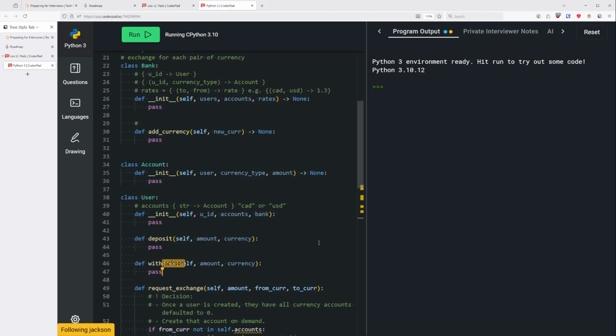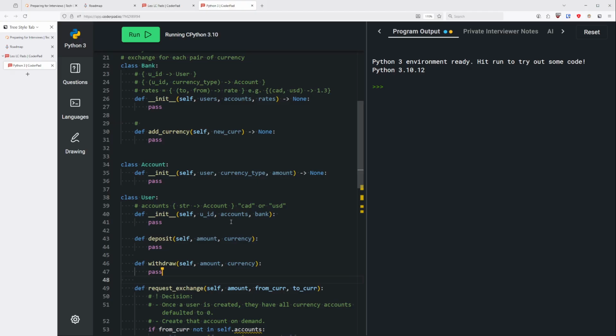There's no right or wrong answer in this case because the requirements were not laid out precisely enough for you to make that objective decision. But there probably were some things that we could have discussed. Like for example, one thing would have been where should helpers be, right? In this case we may be conflating a user and their account, right? And maybe is it worth putting the deposit function in the account class? I put it here not to force you to put it here, but just to use as an example for helpers. I see, so that was a discussion that I think would have been good. But anyways, let's move on. So let's assume that's fine.